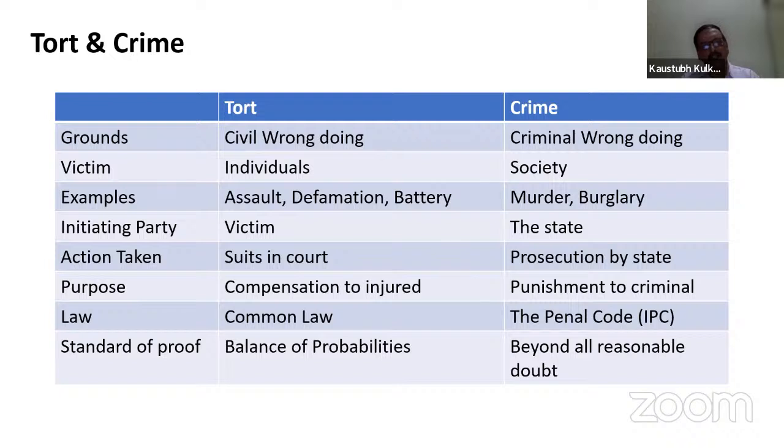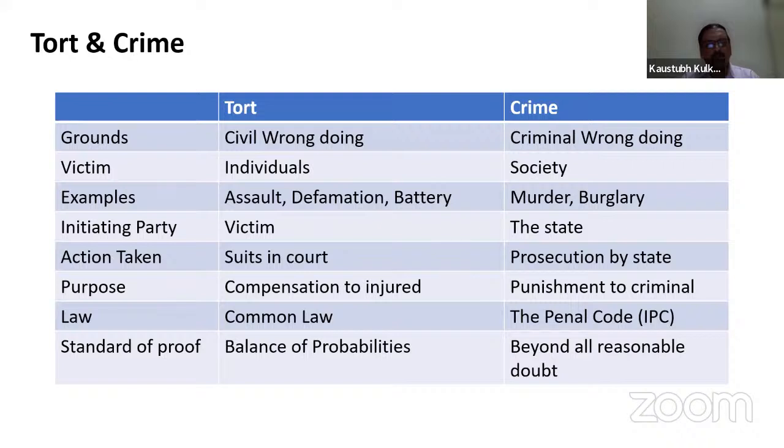Here in tort, the compensation is awarded. The compensation is paid to the injured. Law under tort, as I told you, is common law. Previous judgments or previous references are made, and accordingly the compensation or the award is given to the injured person. Whereas in crime, yes, there are fixed statutes under the IPC. There are certain sections. Under those sections, the punishment is given.